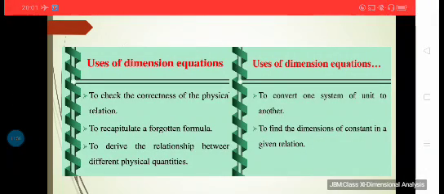So coming back to the uses of dimensional equations: to check the correctness of the physical relation, to recapitulate a forgotten formula, to derive the relationship between different physical quantities, to convert one system of unit to another, to find the dimensions of constant in a given relation. Now these are some of the basic uses of dimensional equations.